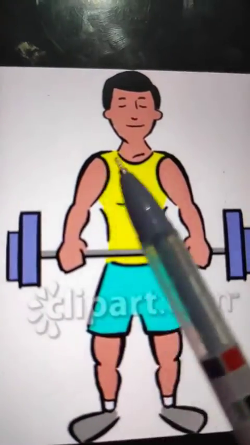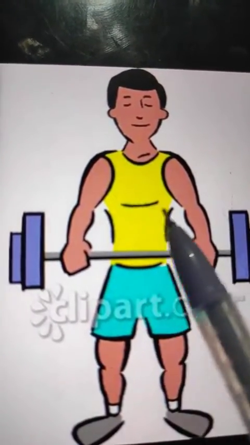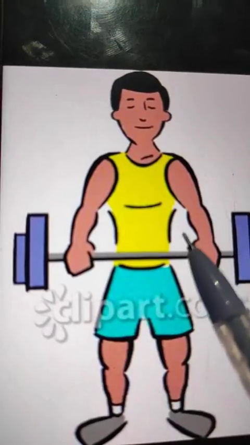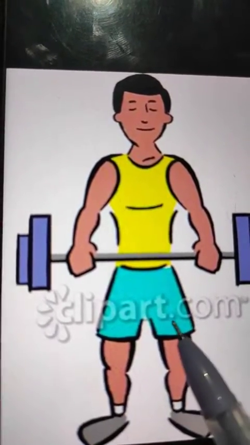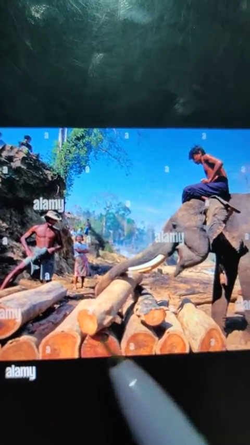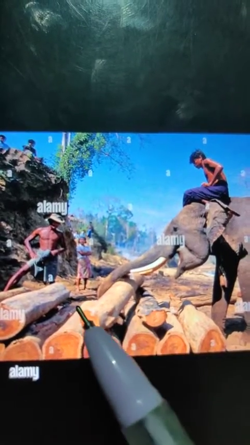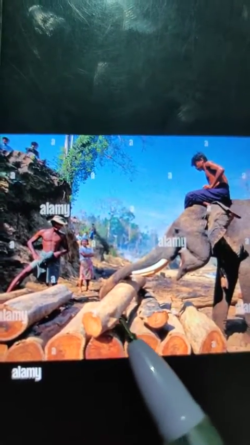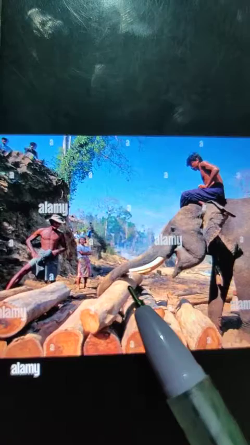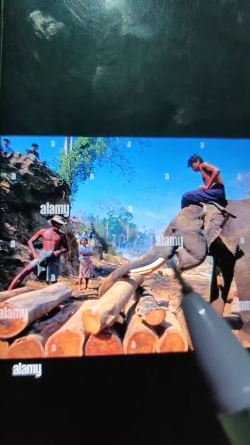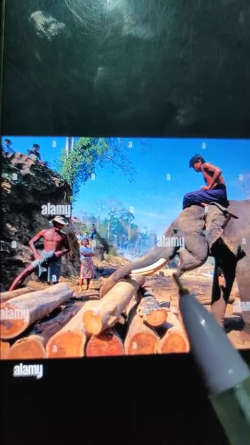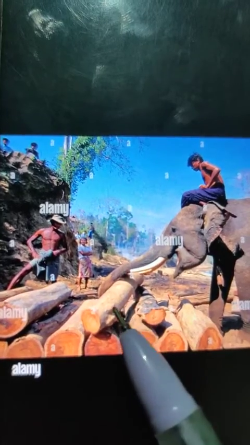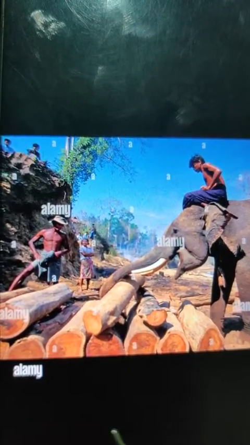Now, what is muscular force? The force that is exerted by muscles of our body is called muscular force. Animals use their muscular force to lift heavy objects. Okay, so here you can see the elephant uses its muscular force to lift this wood.